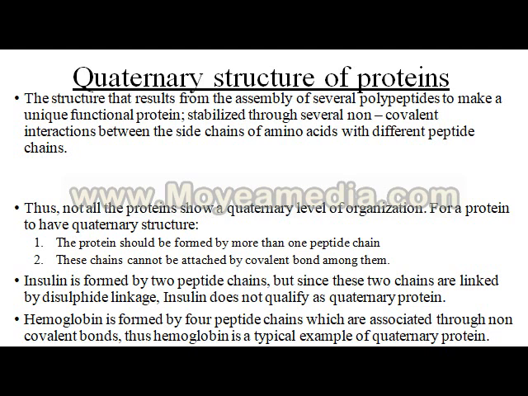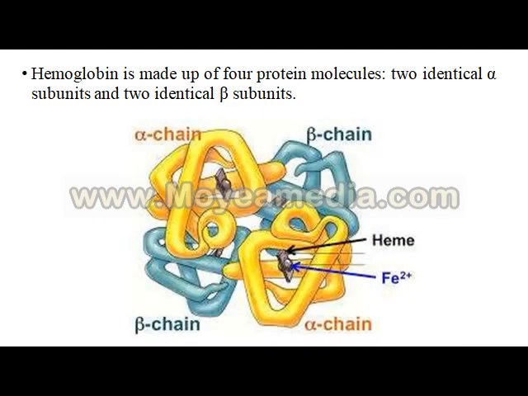Insulin is also a complex protein, but in that there is a disulfide bond, so it does not form a quaternary structure. Here you can see that there are two alpha chains and two beta chains of the hemoglobin.